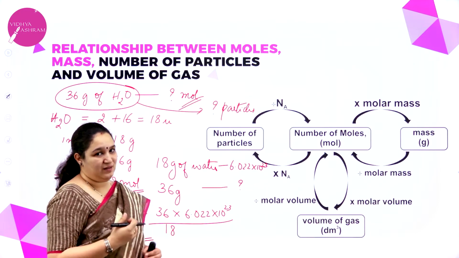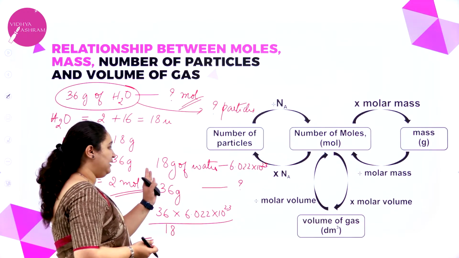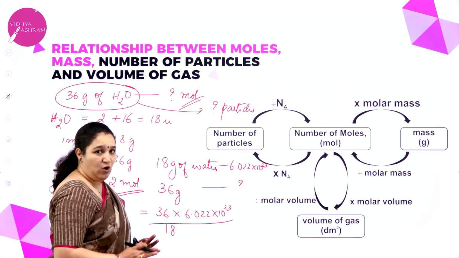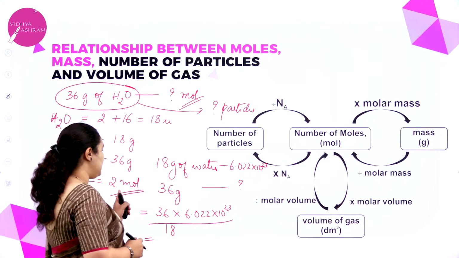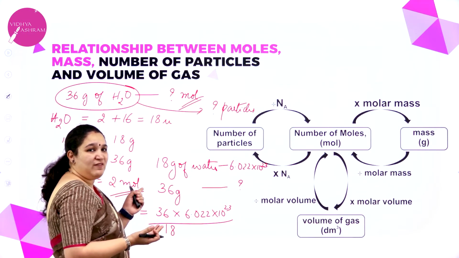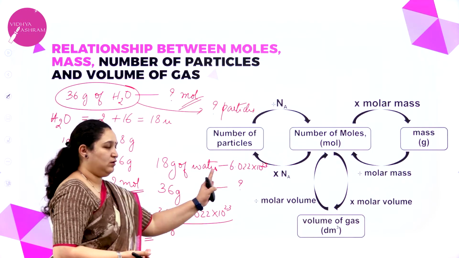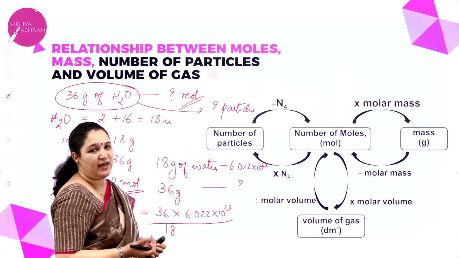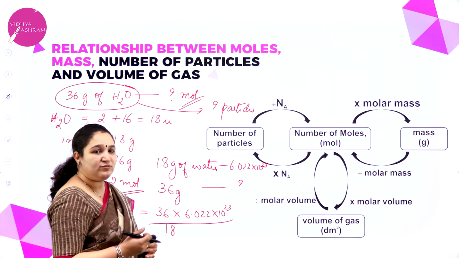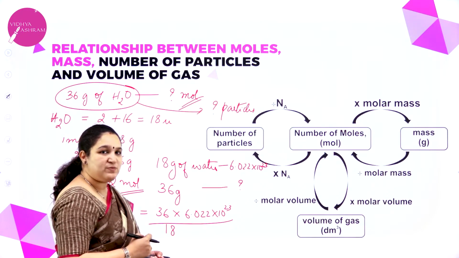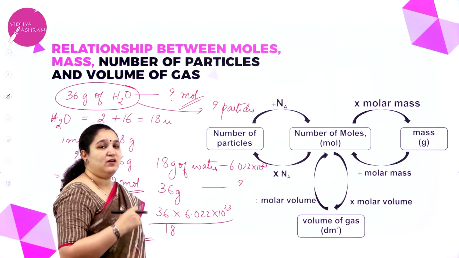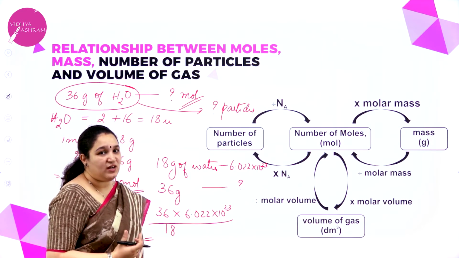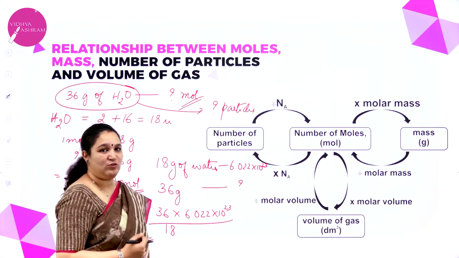So I can take either way. Either I can say 18 grams of water contains so much, so 36 grams contains so much. But I also know 36 grams is equal to 2 moles. So to make it very simple, 1 mole contains the Avogadro number of particles, so I can calculate how much 2 moles contains. So either way, if I know how to cross multiply and if my concepts are strong, then calculations are really very easy.